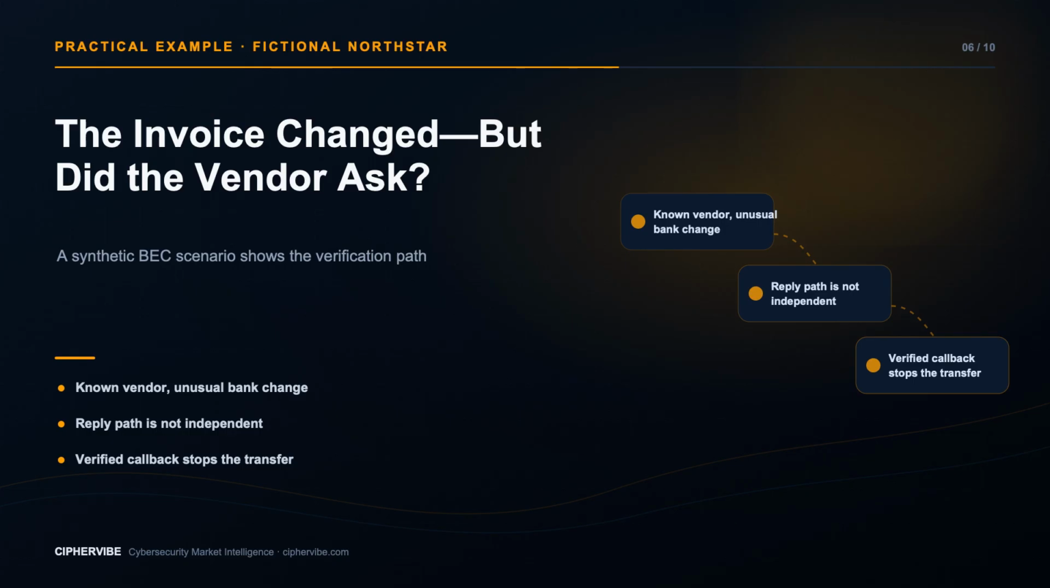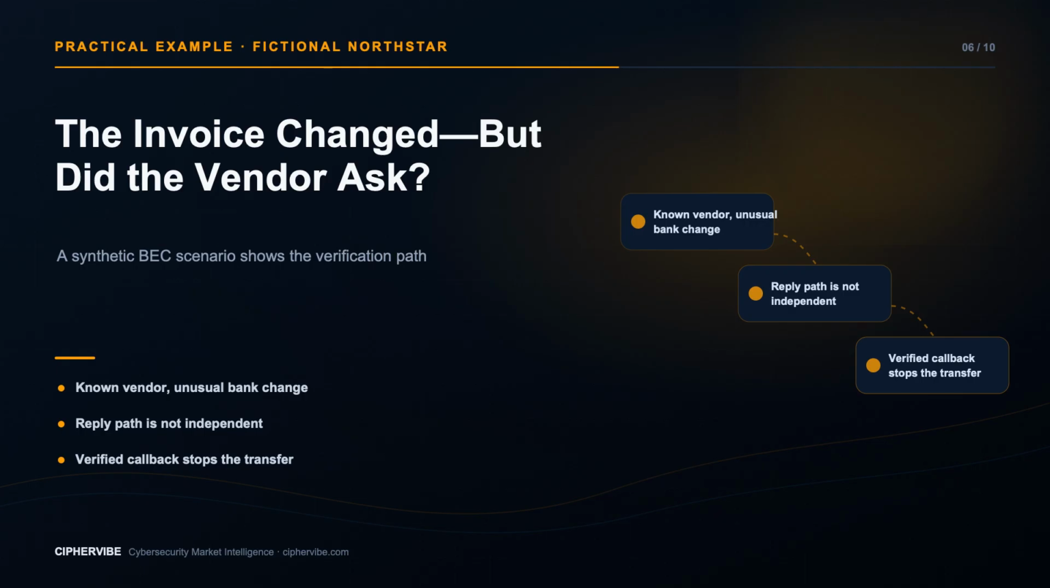Accounts payable notices three process signals: payment details changed, the request arrives shortly before a deadline, and the message asks them not to involve the usual contact because the change is confidential. They do not reply, click, or call the number in the message. They open the approved vendor record and call the existing contact through the independently stored number. The vendor confirms no bank change.